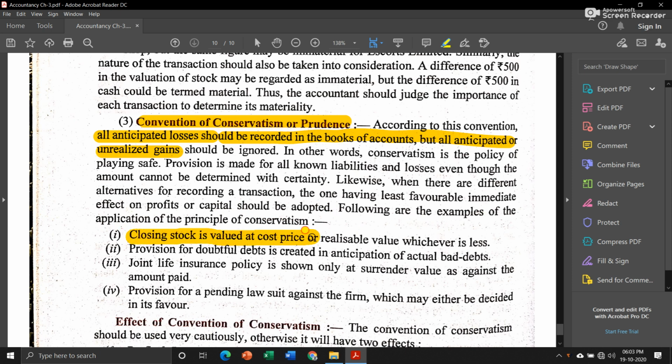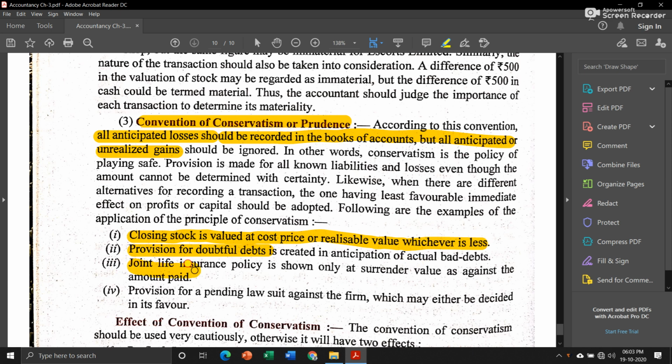Closing stock is valued at cost price or realizable value, whichever is less, means the price at which you have purchased, or the market value, whichever is less, you will have to record it in your books. Provision for doubtful debts, means debts which have become doubtful, means you are not sure whether you will be receiving that debt amount or not. So for that you have to make a provision, means a certain amount of money, a certain account you have to make for that particular doubtful debts.